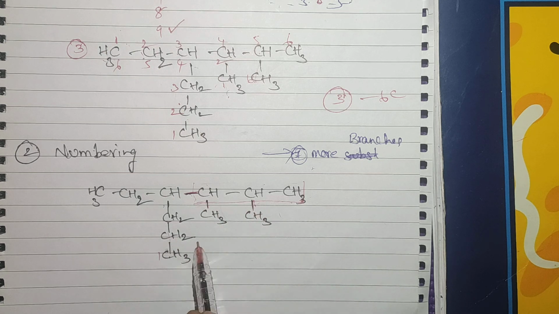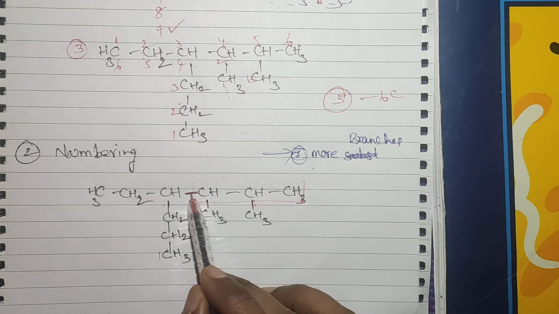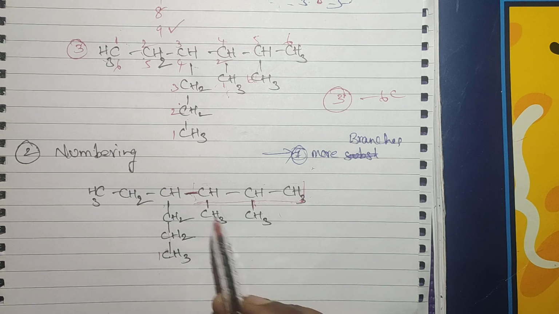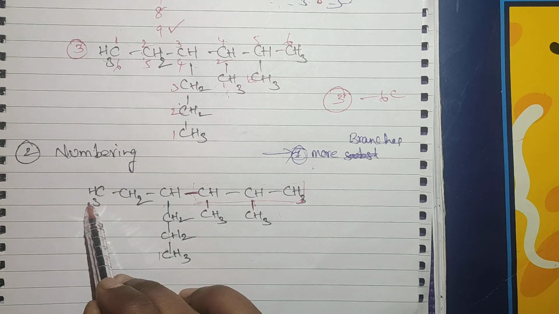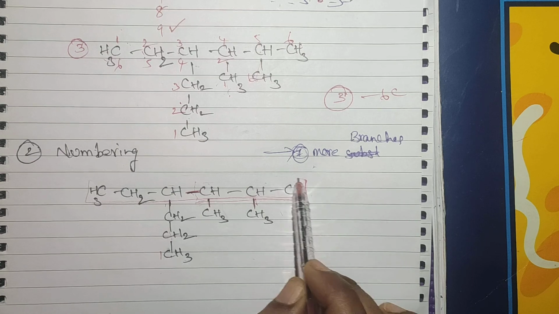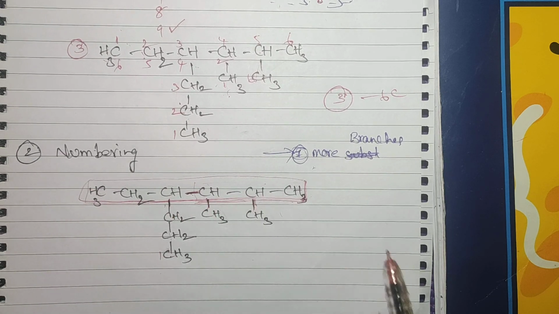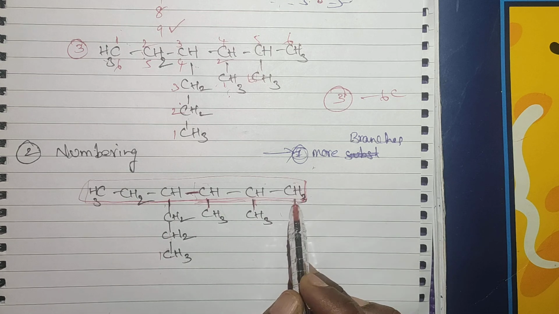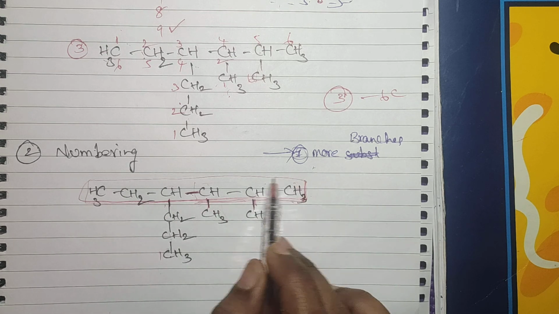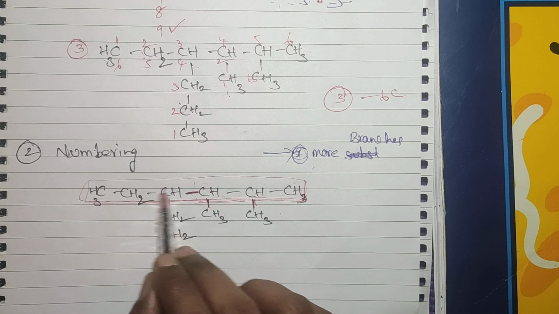Now you tell me, this one I am taking as a parent chain. What branches are there? Tell me students, how many branches are there? Only one branch is there. Second possibility, second parent chain, this one I am taking. Now you tell me, how many branches are there? 1, 2, 3 branches are there for this parent chain. So I am taking this one as the parent chain. Like that we have to select the parent chain.